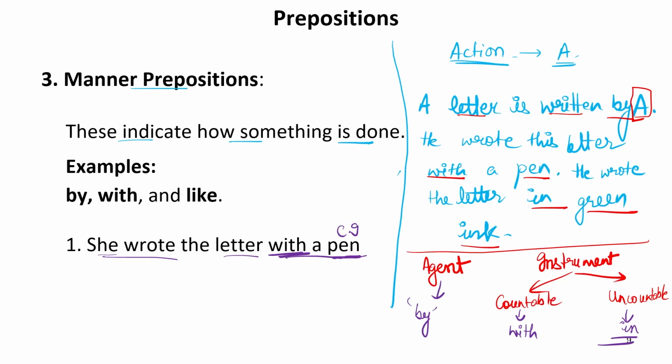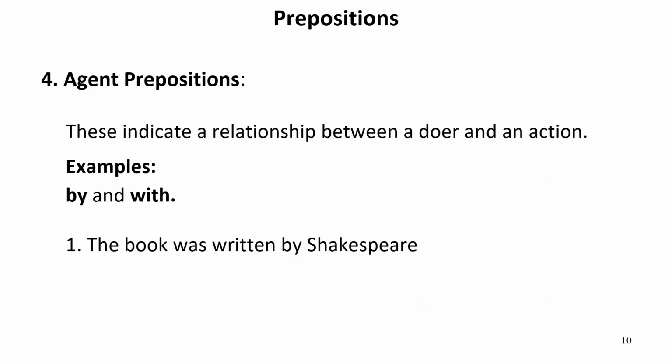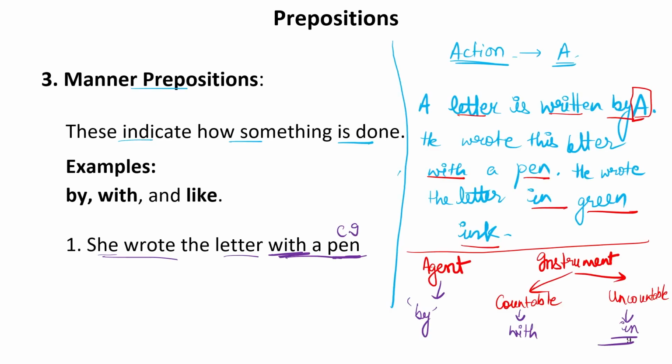So you must take care while writing these types of sentences that which preposition should be used with which instrument or with which agent. Now let us move to the next one. Now there are agent prepositions. So these are same that we have already discussed earlier as well. For example, here we are doing manner prepositions.